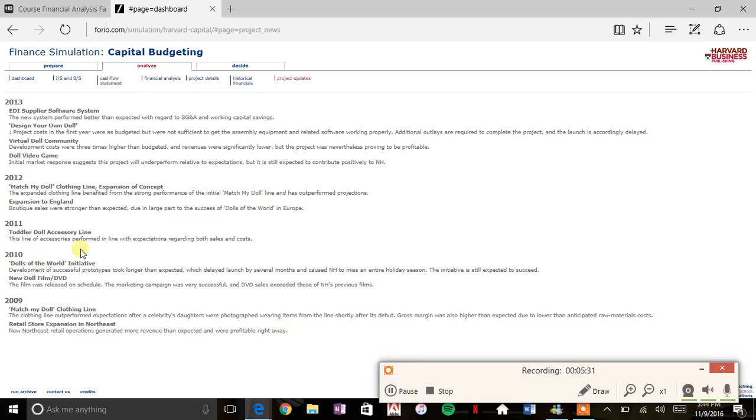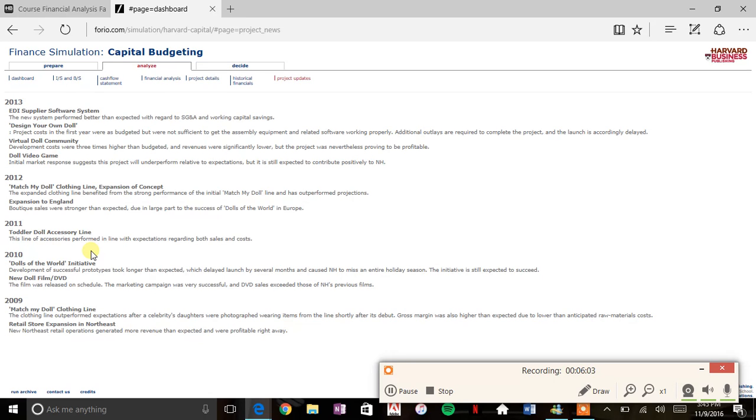In 2011, I was not allowed to choose as many projects to be funded as I'd liked, because I did not go out of my way in the previous 2 years to try to maximize my full profits. So I only got to pick one. I went with the toddler doll accessory line, and it performed in line with expectations regarding both sales and costs, which is good.